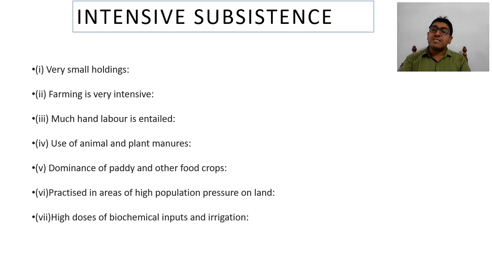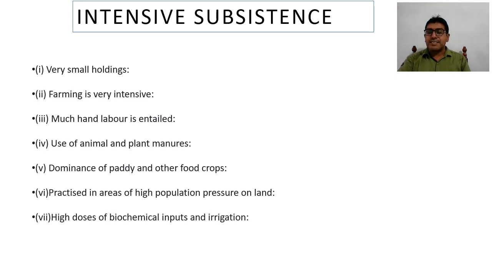Suppose the same farmer uses 4 hectares of the 10 hectares. So his total gross area, the net sown area, is 10 hectares, and the total cropped area is 20 hectares.